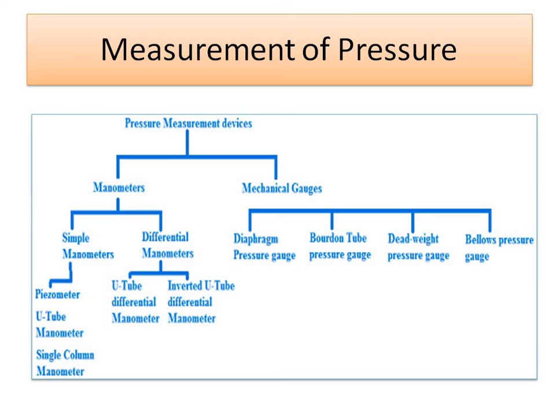Similarly, pressure measurement can also be carried out using mechanical devices like the diaphragm pressure gauge, Bourdon tube pressure gauge, dead weight pressure gauge, and bellows type pressure gauge. The diaphragm, Bourdon tube, and bellows type gauges give continuous pressure readings, whereas the dead weight pressure gauge is used to check a fixed level of pressure, whether it is achieved or not. For that purpose, we use the dead weight gauge.